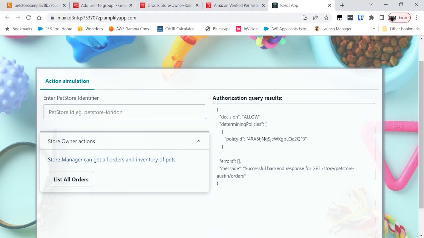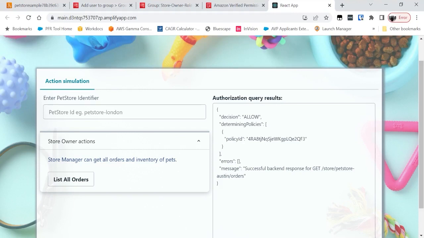Let me try to demonstrate it in my sample application. So Kate did really well. She had a pet store in Austin, which was very successful. And she realized that she was very good at writing software. And so now she also sells this software to other pet store owners. And so Julian runs a pet store in London, and he bought this software, and then other individuals similar to Julian bought this software all over the world.